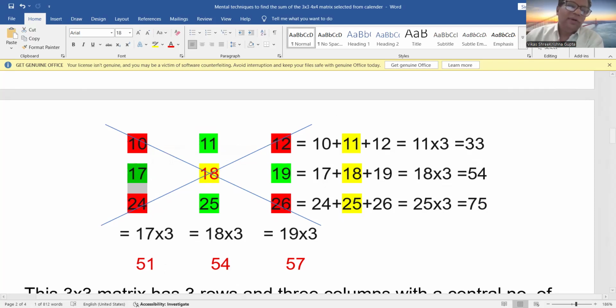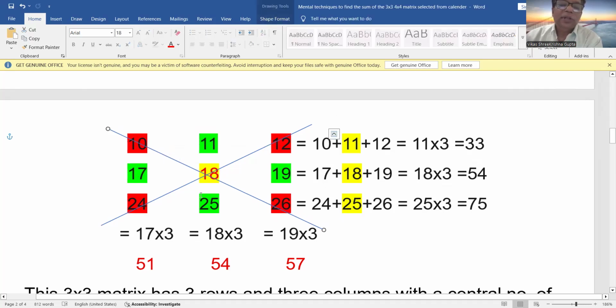In the same way, if I have to add the diagonals, the 10, 18, and 26. These are the 3 numbers of this diagonal: 10, 18, 26. The sum will always be 3 times the central number, 18. So just multiply 18 by 3, and I get the answer as 54. In the same way, 24, 18, and 12, the second diagonal. If I have to add the numbers of this diagonal, the sum will always be 3 times the number 18, and that is equal to 54.